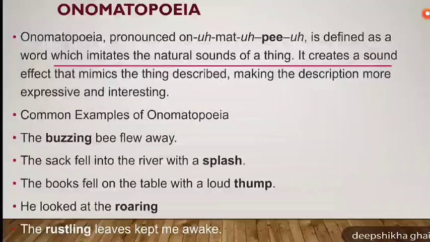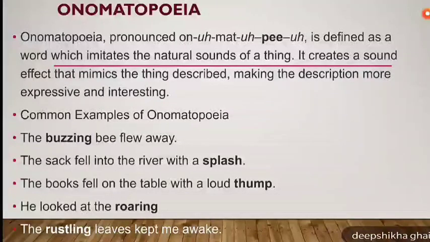The next important literary device is onomatopoeia. You might have heard this word many a time. It is one of the literary devices which talks about sounds. It is also known as using the sound words.